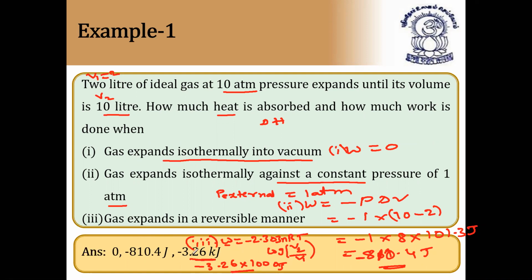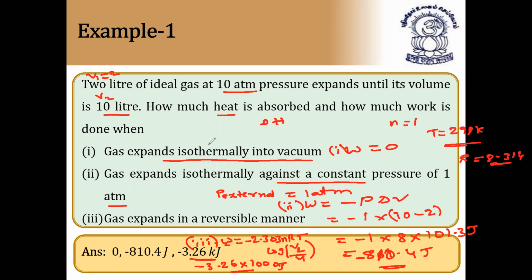So third case you have to check using this formula. Here n is not given, so you take it as n is equal to 1 mole, and T, temperature, you take it as room temperature, that is 298 kelvins. So automatically you'll get the answer. I hope it is clear. And V2, V1 we already know. So you'll get 3.26 into 1000 joules. And take in this case R is equal to 8.314.